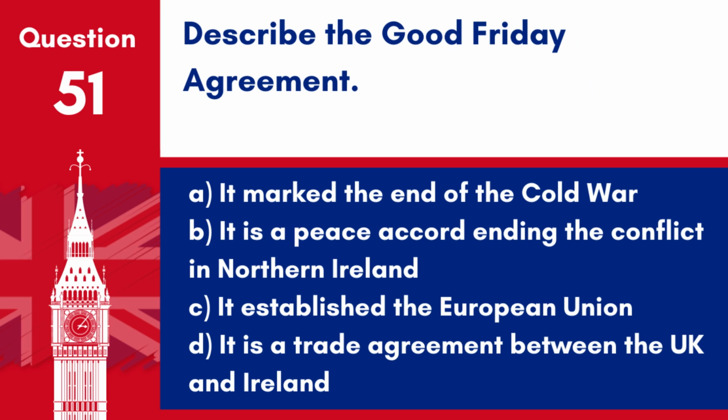Question 51. Describe the Good Friday Agreement. A. It marked the end of the Cold War. B. It is a peace accord ending the conflict in Northern Ireland. C. It established the European Union. D. It is a trade agreement between the UK and Ireland. Answer B. It is a peace accord ending the conflict in Northern Ireland. The Good Friday Agreement, signed in 1998, helped to end decades of conflict.